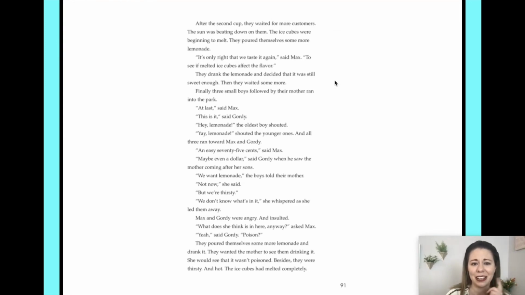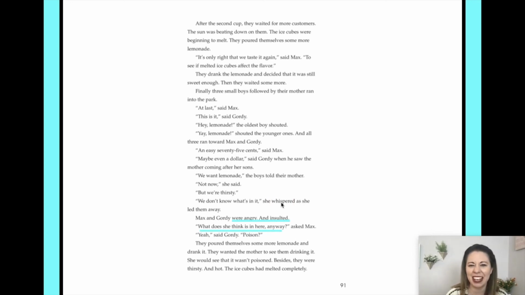Again, we're looking for words that show his mood. Oh, I see, right here. The author this time literally says, "Max and Gordy were angry and insulted." So the author is being very clear with us that they are angry about how this is going when the mother says that we don't know what's in that lemonade. What does she think is in here anyway?